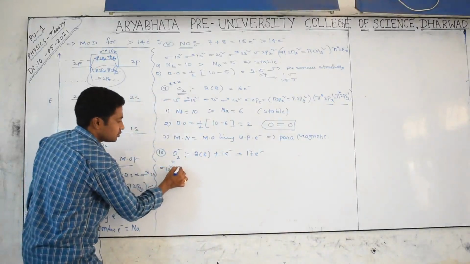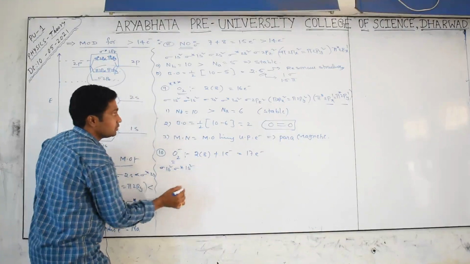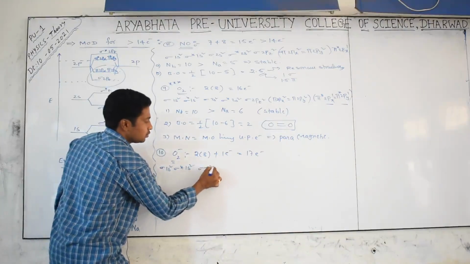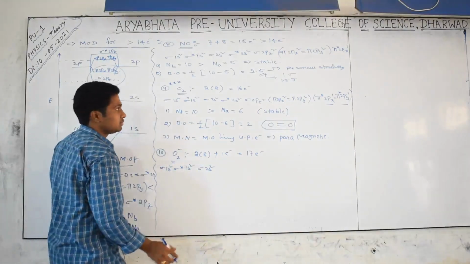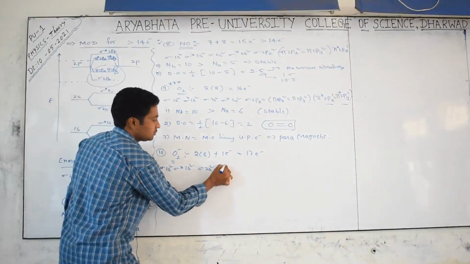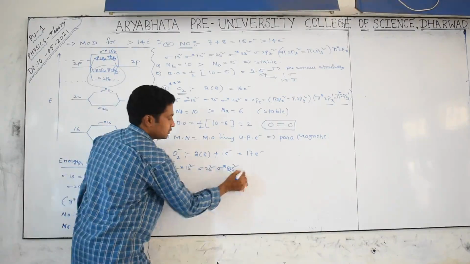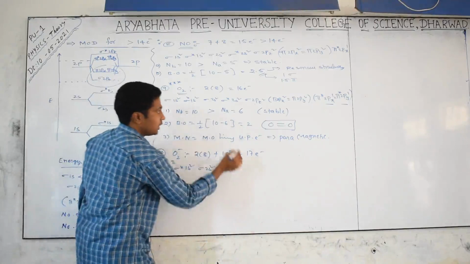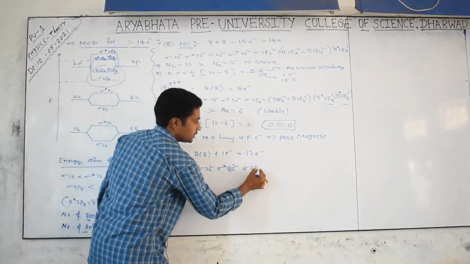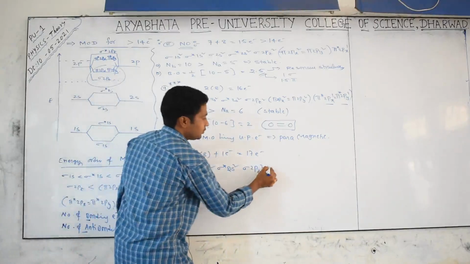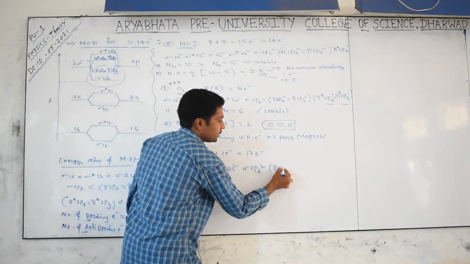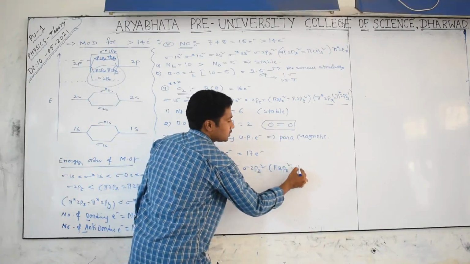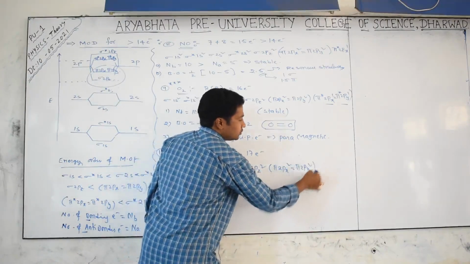Sigma 1s2, sigma star 1s2 and sigma 2s2, sigma star 2s2 and sigma 2pz2, and after that pi 2px2 equals pi 2py2.